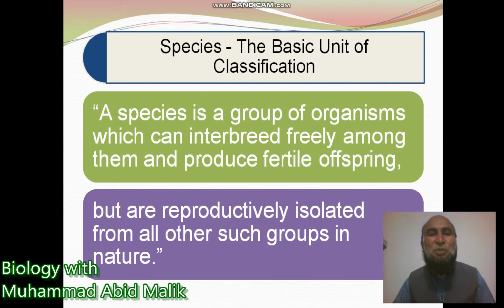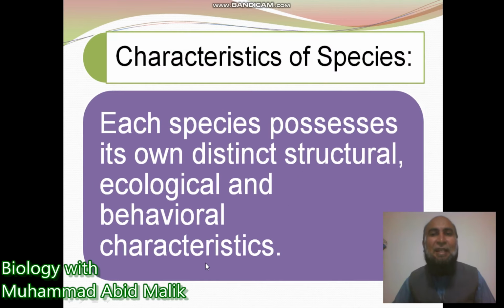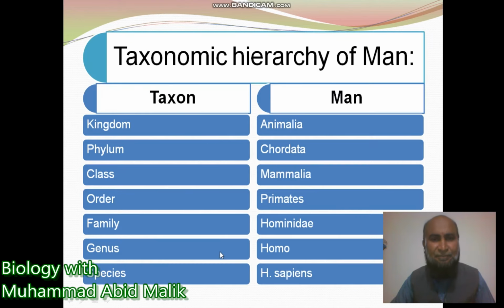If these two criteria are met, then they become part of a species, but are reproductively isolated from all other such groups in nature. Characteristic of species: each species possesses its own distinct structural, ecological, and behavioral characteristics.